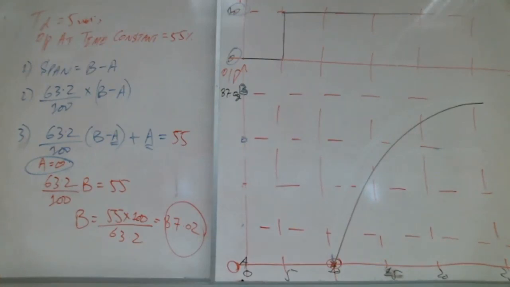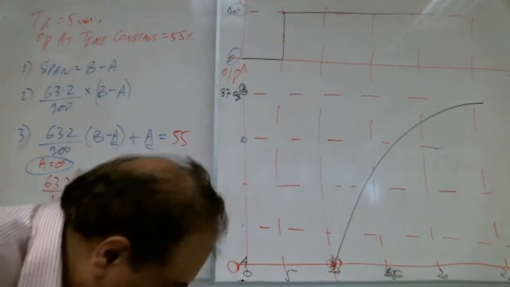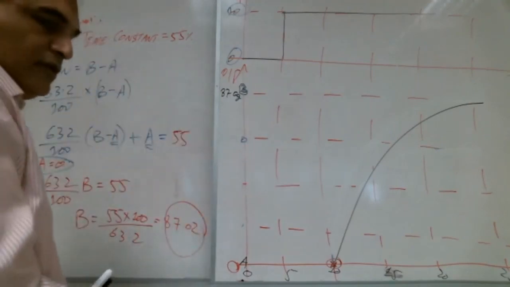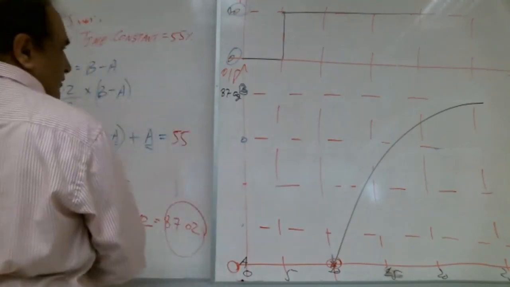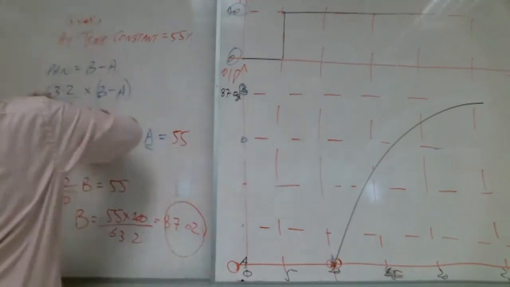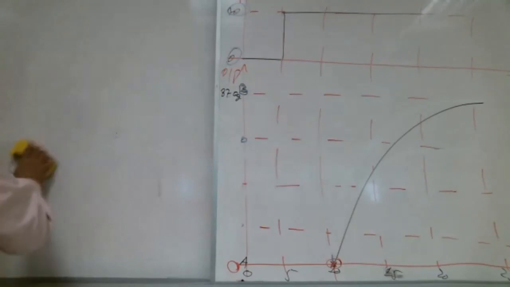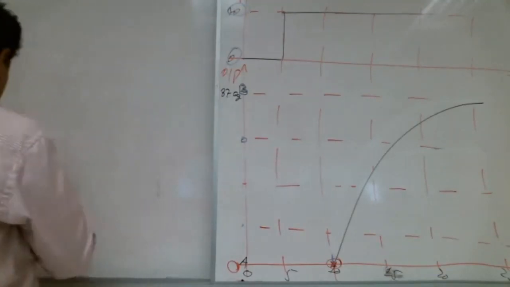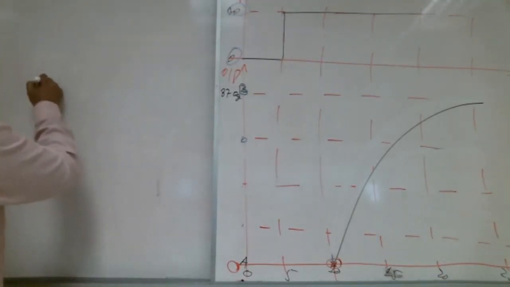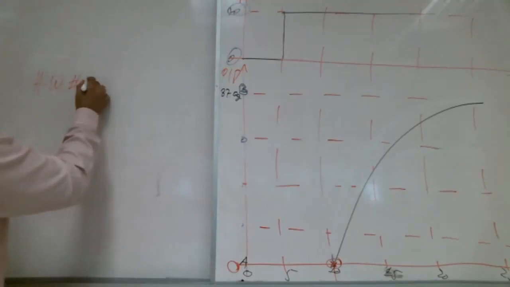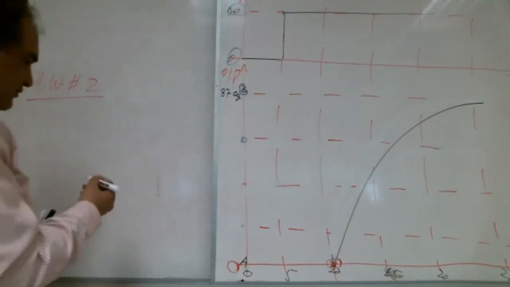Now, there is homework number 2. Homework 2, Shabab. Homework number 2 is again bonus homework.